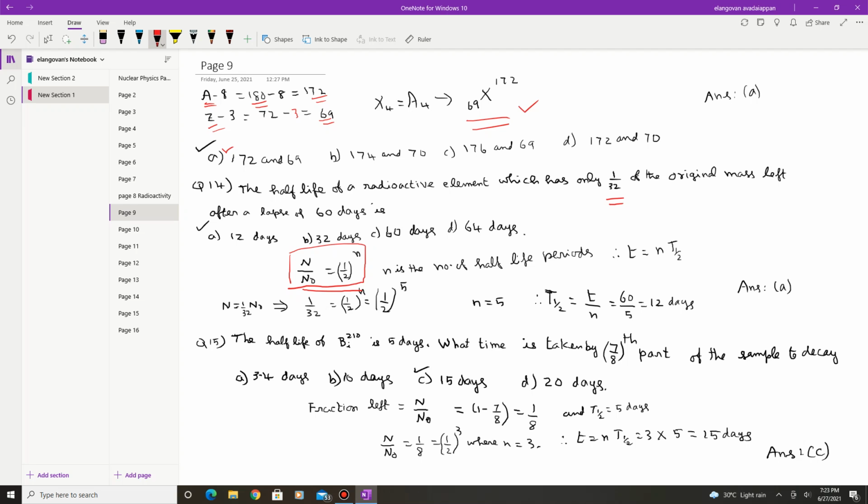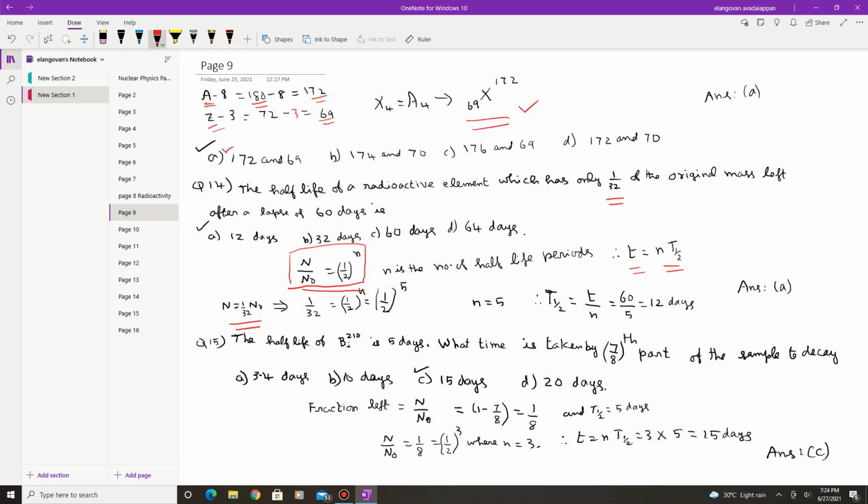So N by N naught is equal to 1 by 2 whole power n, where n is the number of half-life periods, which is defined by the total time is equal to n times the half-life period. So here N is equal to 1 by 32 times N naught. So this is given. So 1 by 32 is equal to N by N naught. 1 by 32 is 1 by 2 whole power 5.